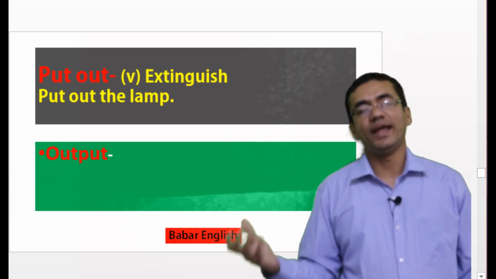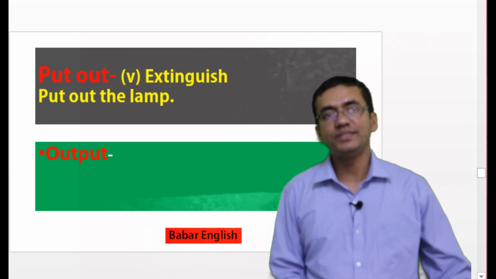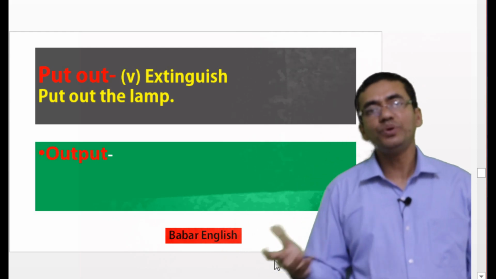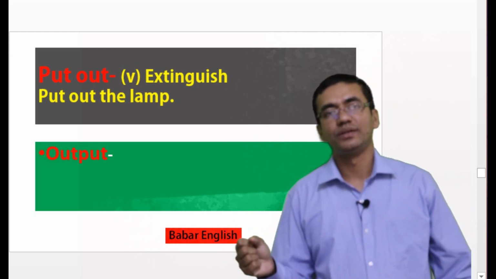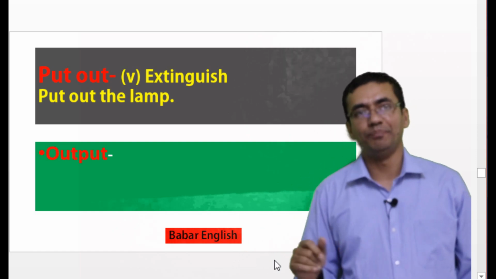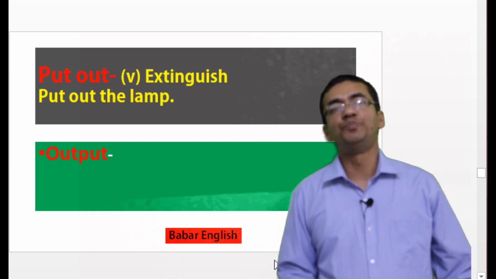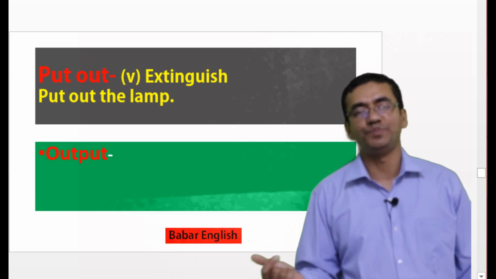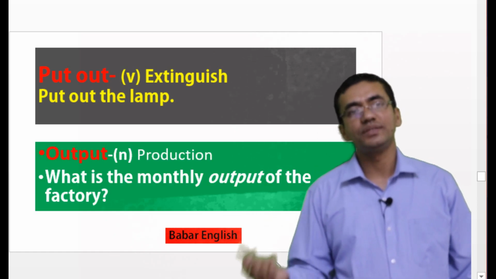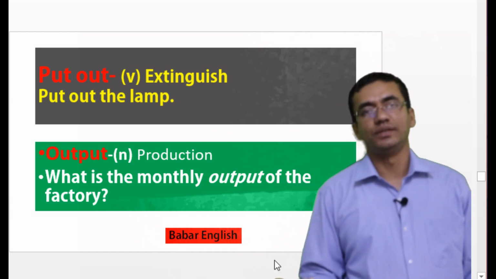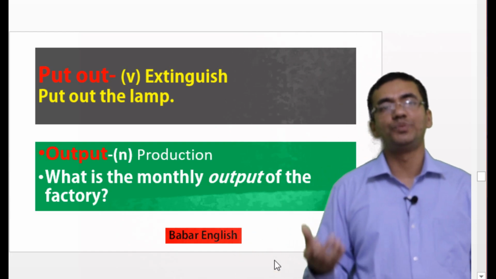Let's move to our next phrase. Our next phrase is put out. Put out means extinguish. Suppose we can say put out the lamp. If we invert this word, it will become output, and surely it has got a very nice meaning. So what is the meaning of this? The meaning is production. Suppose we can say what is the monthly output of the factory?